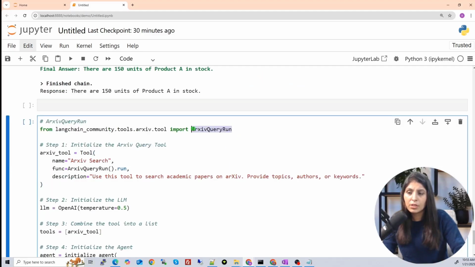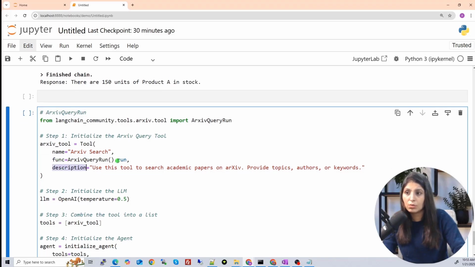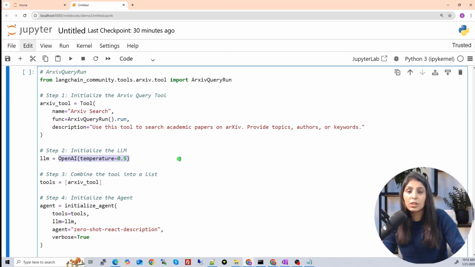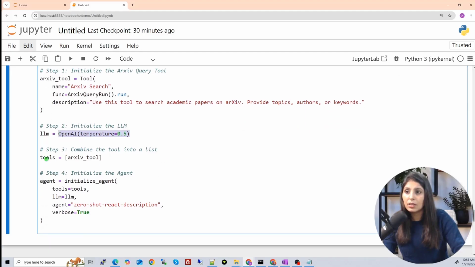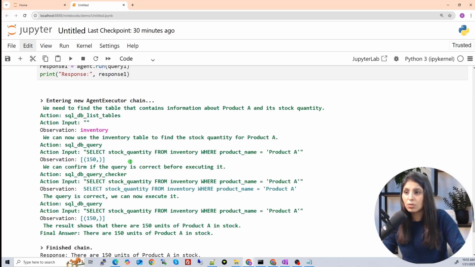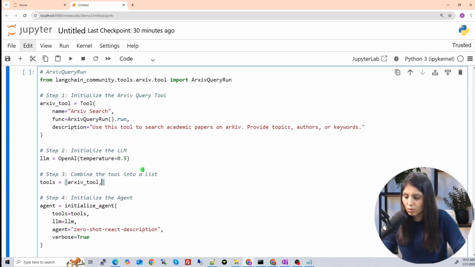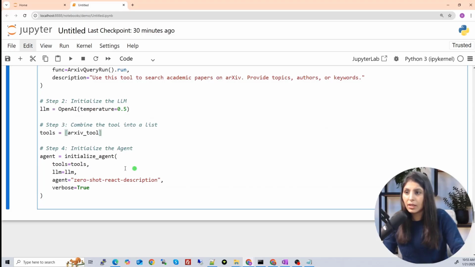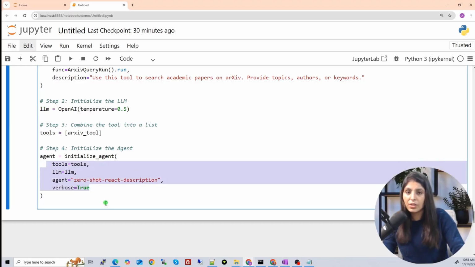First we are importing this tool. Then here in this variable I have mentioned that tool, the name of the tool, the function which will run that tool, and the description of that tool. Then here we are using the OpenAI LLM, and in this list we are providing the list of tools we have. So in our case we have only one tool. Let's say you have other tools also, like the search tool, then you will write that. Okay, and then we are initializing the agent. We are providing the tools from here, LLM from here, and this is how we initialize the agent.